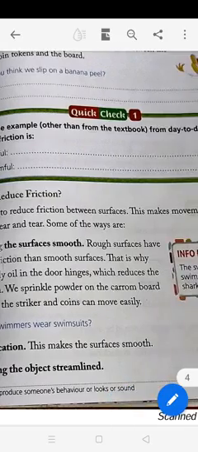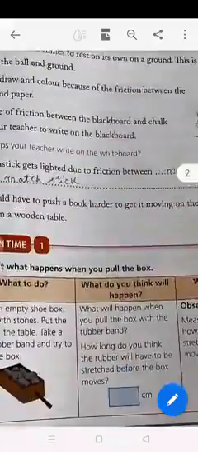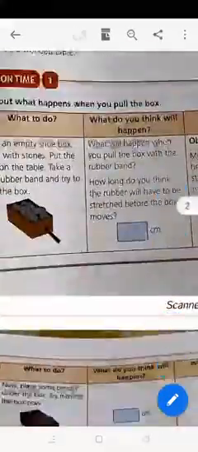So that is there in the chapter. Read the chapter thoroughly for your March monthly test.